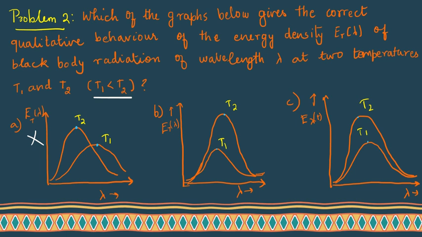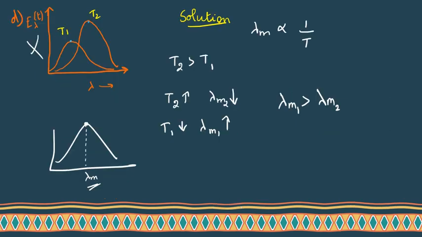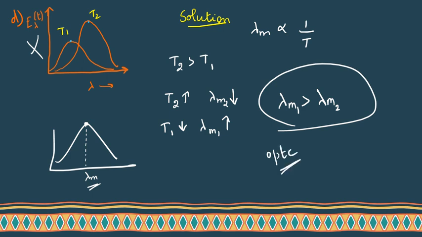So if you see, this is the lambda max here and this is lambda max here. So this is lambda m1, this is lambda m2. Similarly, this is lambda m1, this is lambda m2. So here if you see, lambda m1 is lesser than lambda m2 and here lambda m1 is greater than lambda m2. So option C satisfies this equation. Therefore, option C is the right answer.